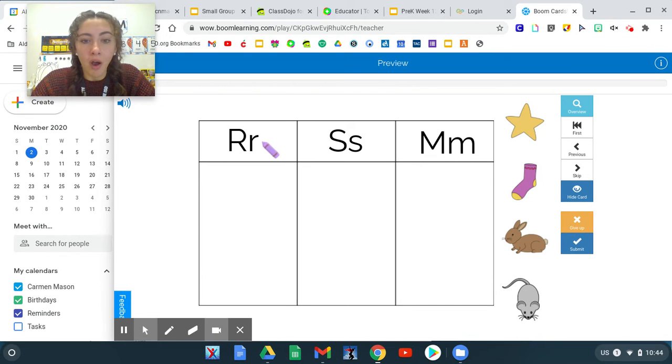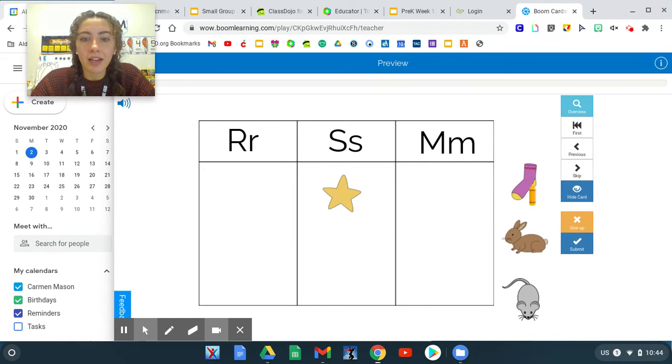We have the letter R, S, and M, and we have pictures here on the side that we're going to sort into letter sounds in which they start with their beginning sound. Let's look at our first picture. This is a star. What sound does star start with? Is it a rar, a star, or a mar? It's a star, so it starts with the letter S.